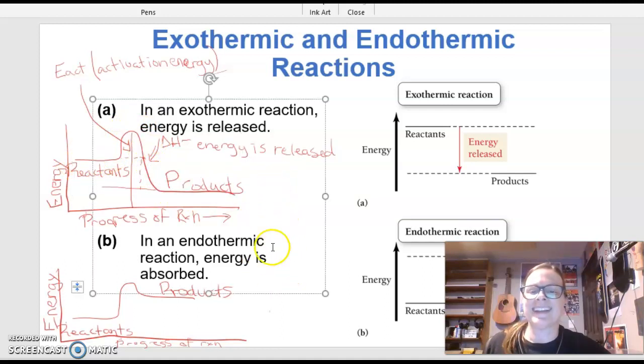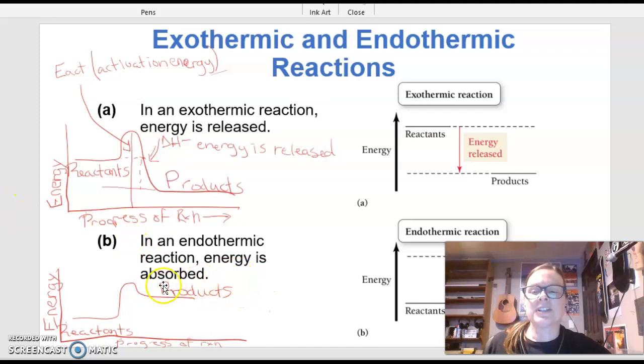In an endothermic reaction, energy is absorbed. Okay, so my reaction vessel would feel cold to the touch as my reaction is happening. The energy of my reactants is less than the energy of the products in an endothermic reaction.